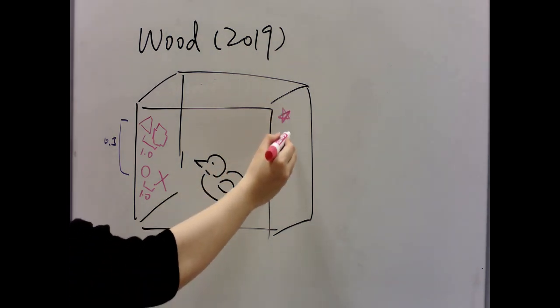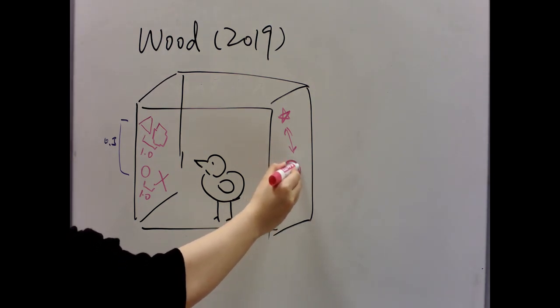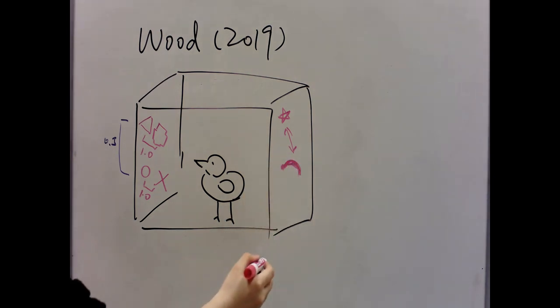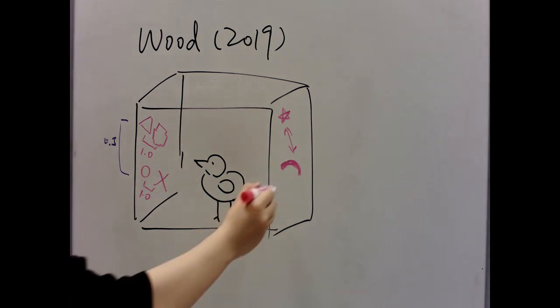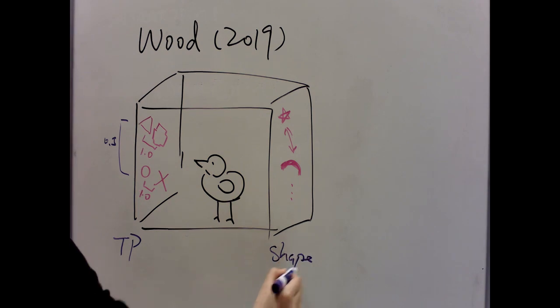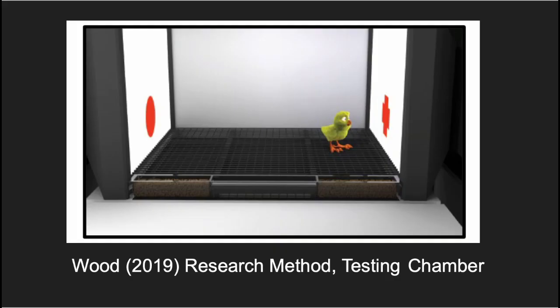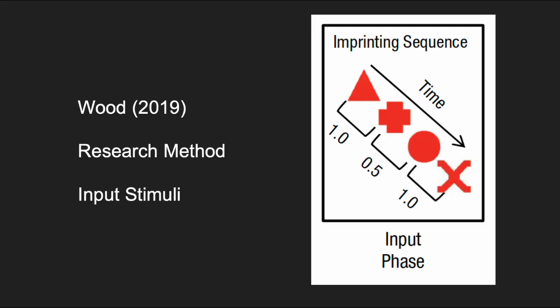Different from Santolin's experiment, Wood wants to ensure that the chicks are sensitive towards transitional probability instead of simply remembering the shapes. Therefore, a shape recognition condition is also created. 4 new shapes are presented, either paired or random. Additionally, the learning and testing time was expanded to 12 days instead of 2 hours. During the test period of the transitional probability condition, the chicks are shown unfamiliar paired shapes or random sequences.